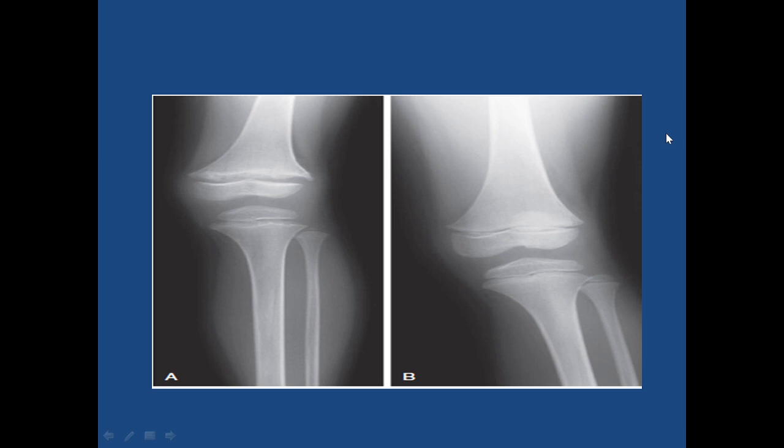We treat this by giving a high amount of vitamin D, which is usually around 0.25 microgram per day. We have to give this for